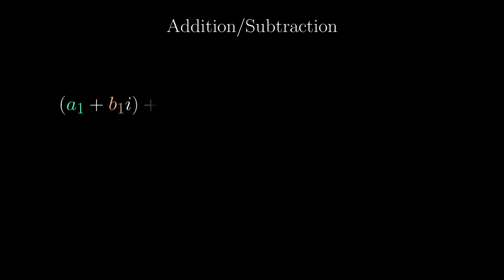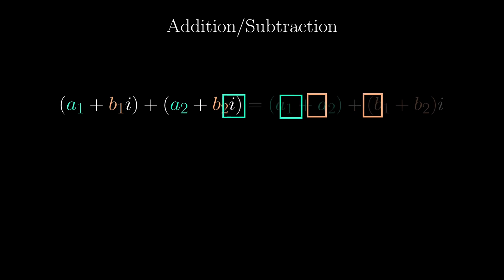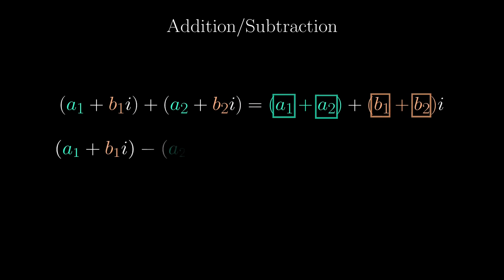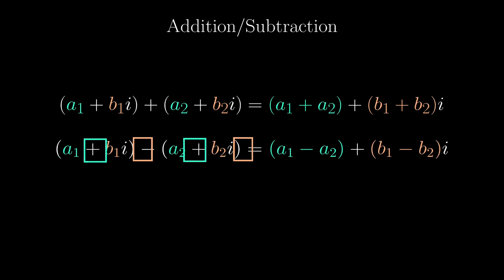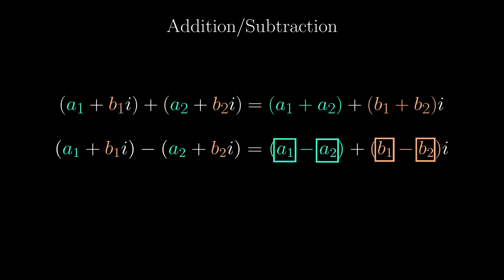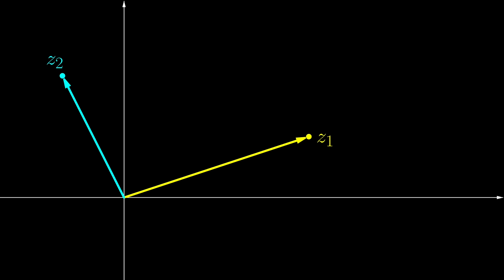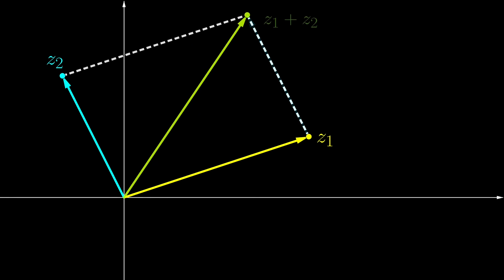How do we manipulate these complex numbers then? Let's start with addition and subtraction, which is what you will expect. Adding two complex numbers simply means adding the real and imaginary parts separately. Similarly, subtracting two complex numbers means subtracting the real and imaginary parts separately. On the complex plane, adding two complex numbers is the same as adding two vectors together, so you either shift one of the vectors or apply the parallelogram rule to get the sum.